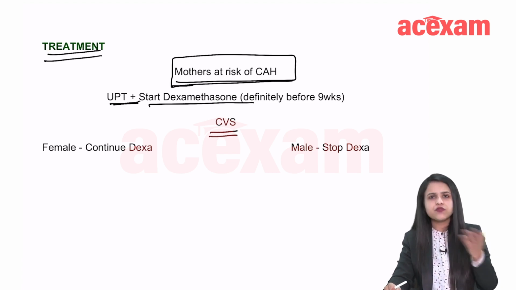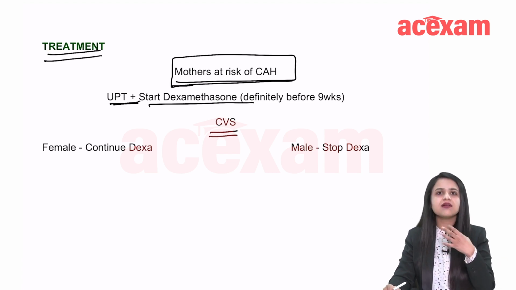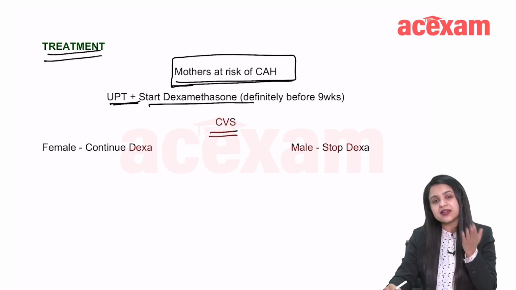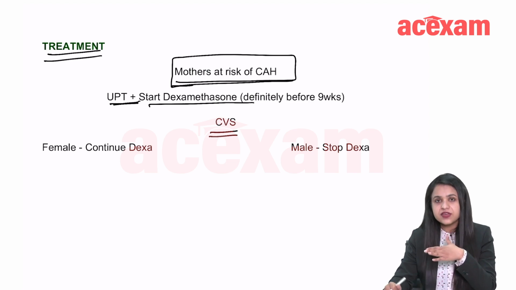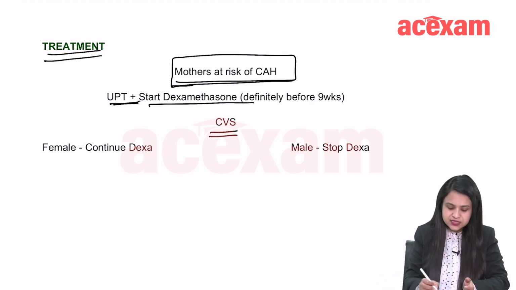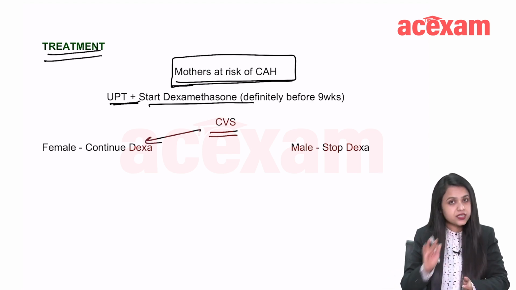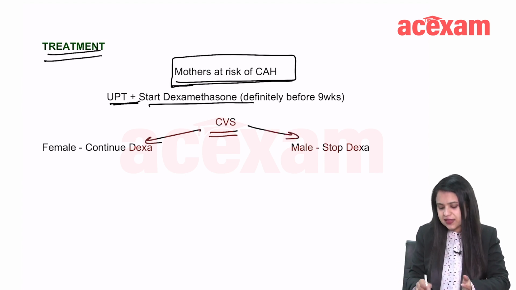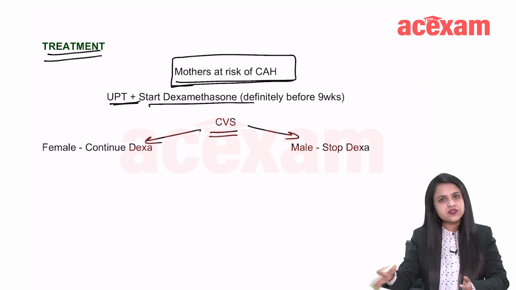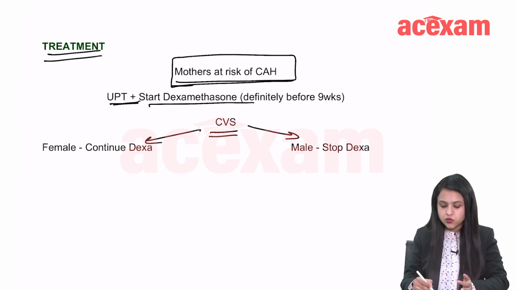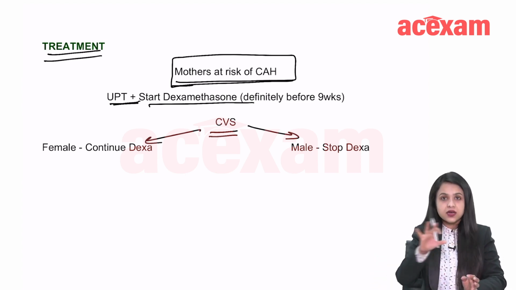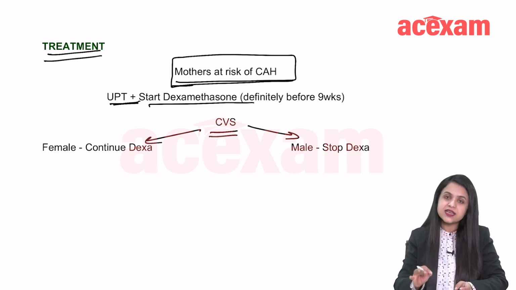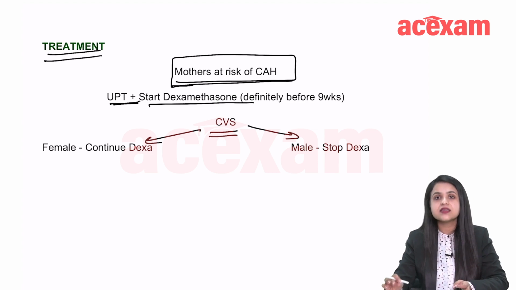Because before that, if you do it, it causes limb abnormalities. So after 10 weeks, at 11 weeks, when you do CVS, you see the sex of the fetus. If the fetus is female, you continue DEXA because you don't want excessive androgens. If the fetus is a male, then you may stop DEXA. Rest of the treatment is postnatal. But this is what you should know. This is the concept behind it. So the answer is you start DEXA as soon as the pregnancy is diagnosed.